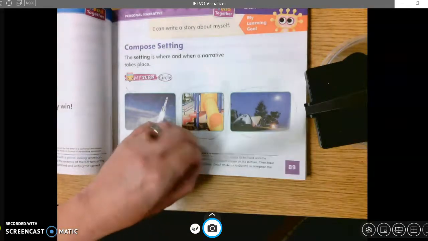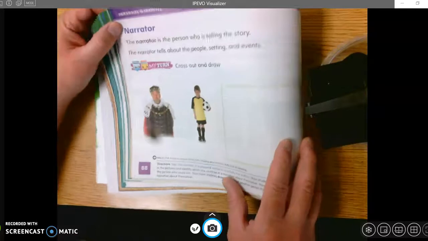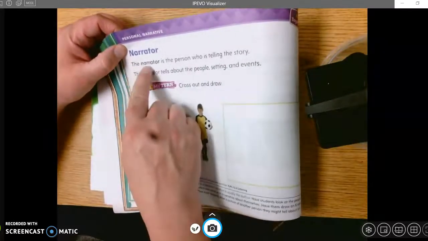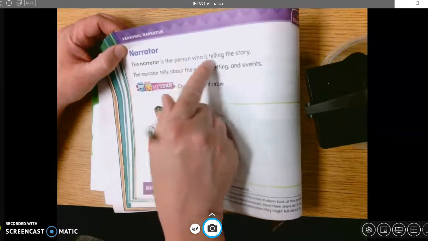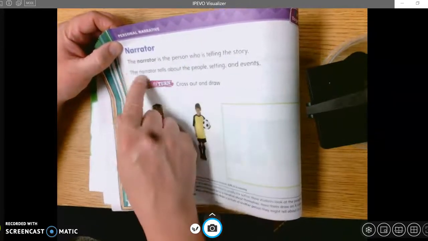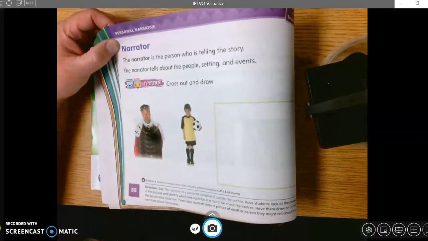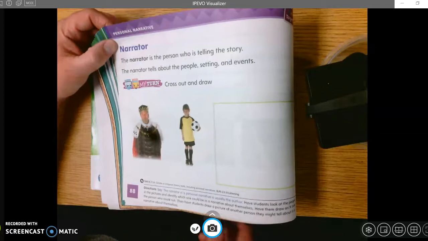Now, let's turn the page. Let's go to page 88. All right, so here on page 88, we're talking about the narrator. The narrator is the person who is telling the story. The narrator tells about the people, setting, and events. Okay, so the narrator in a personal narrative is usually the author.